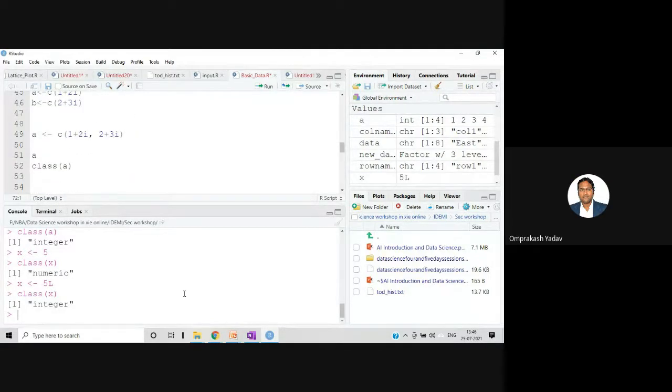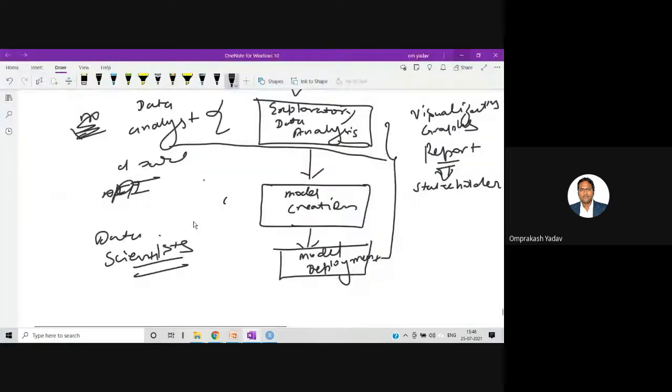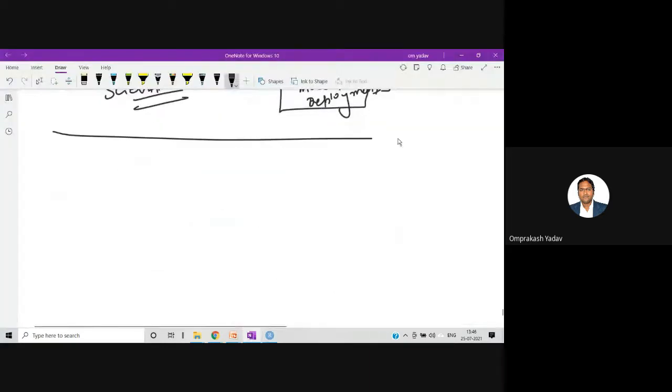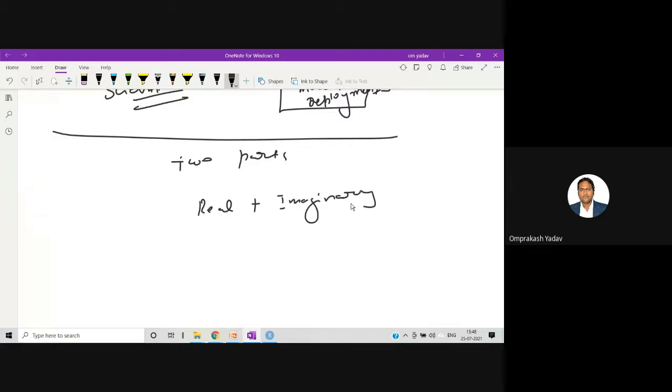So this is the complex type. In the complex type, what happens actually? Any complex number is represented by 2 parts. The first part is the real part, and then with a plus sign we write the imaginary part. The imaginary part is written in combination with i. So it's like 2 plus 3i. This is a complex number. Okay, this is a complex number. 4 plus 2i.